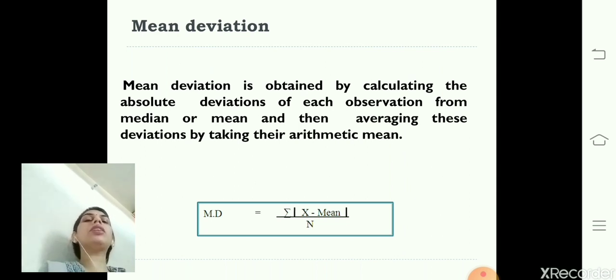Mean deviation can be calculated with the help of mean, median, and mode as well. If you calculate with the help of median, instead of mean, first you need to calculate the median, and after that you will find the difference of each value from the median. In the case of mode, first you have to calculate the mode, and only then can you calculate the mean deviation.